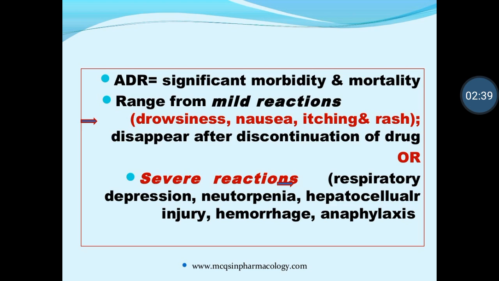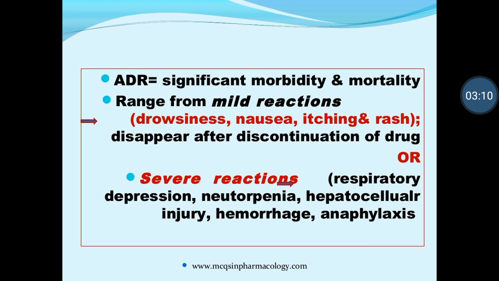Mortality means death. Then it is given as different types of conditions, ranging from mild adverse drug reactions, that is drowsiness, lethargy, nausea, vomiting-like conditions, itching of the skin, rashes, and redness of the skin.